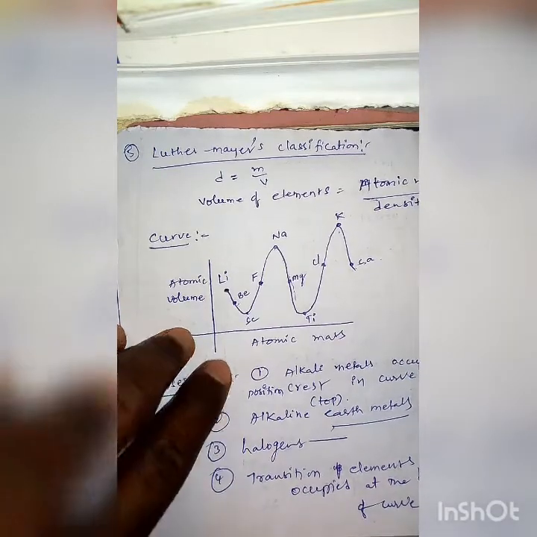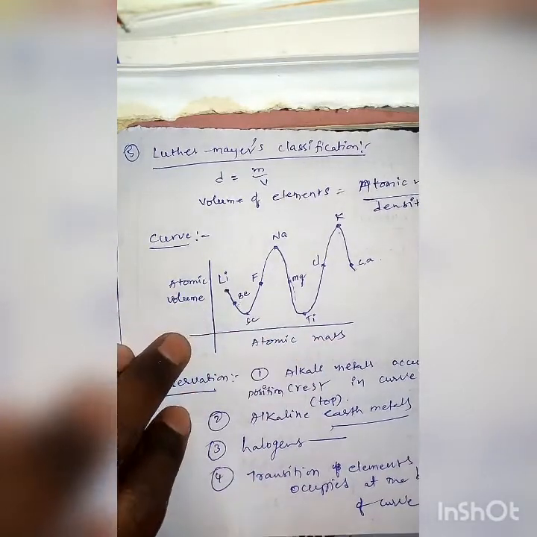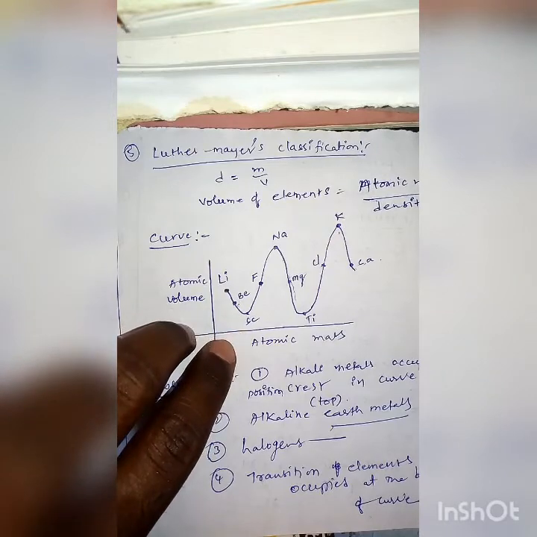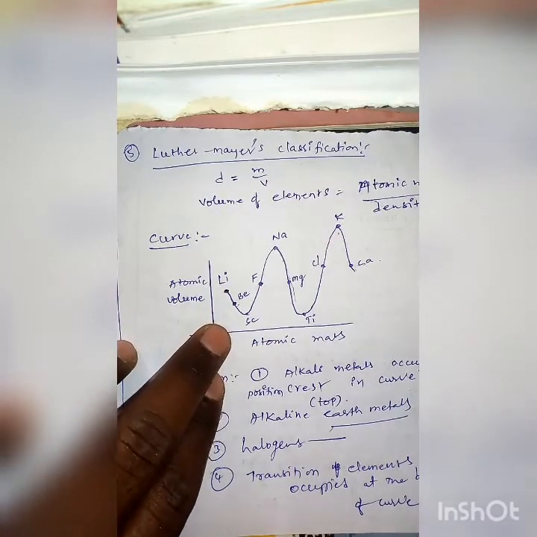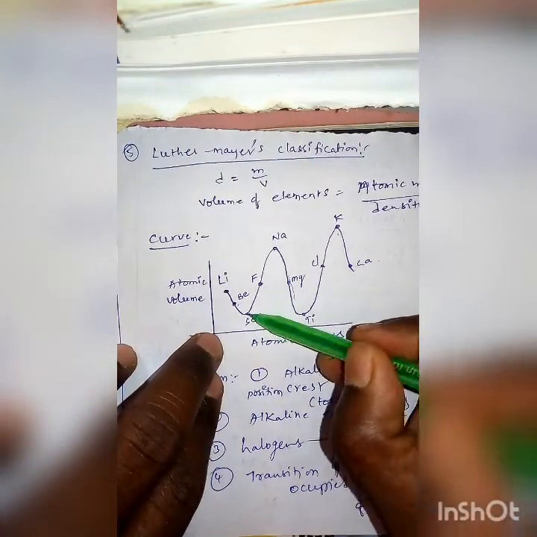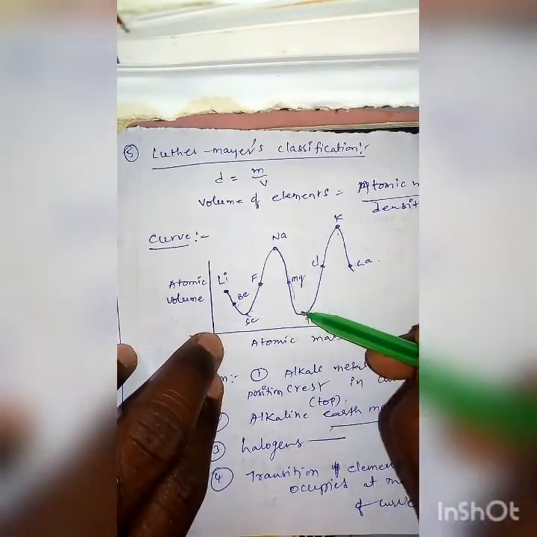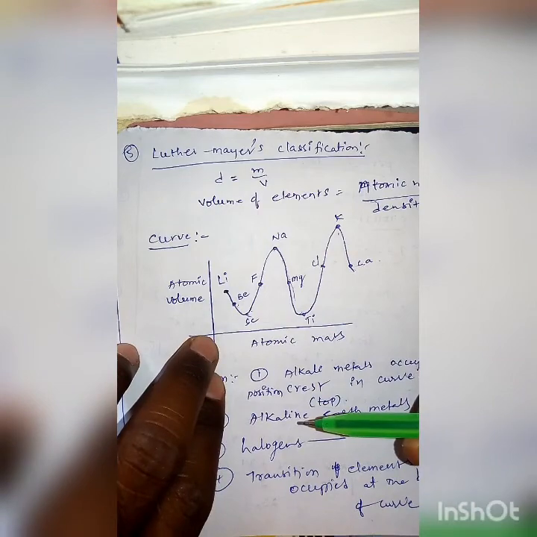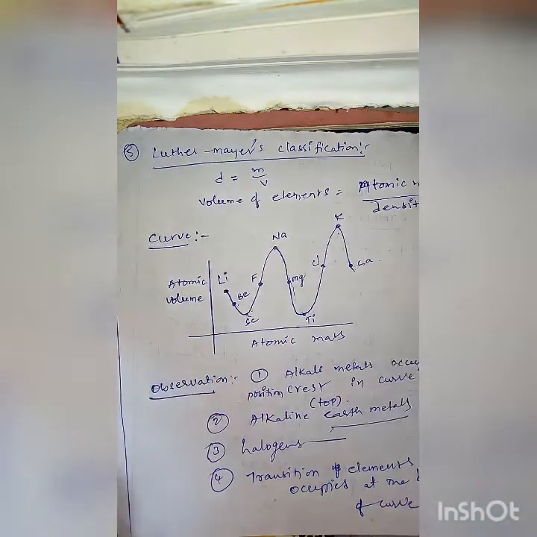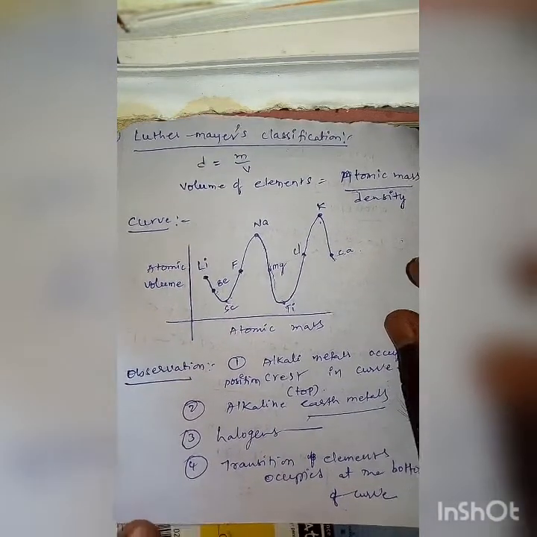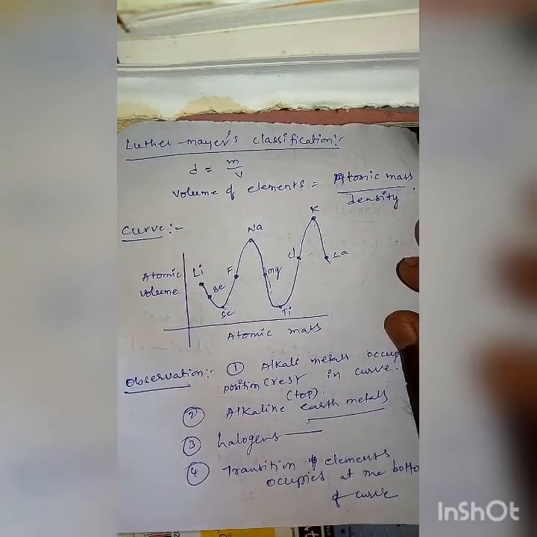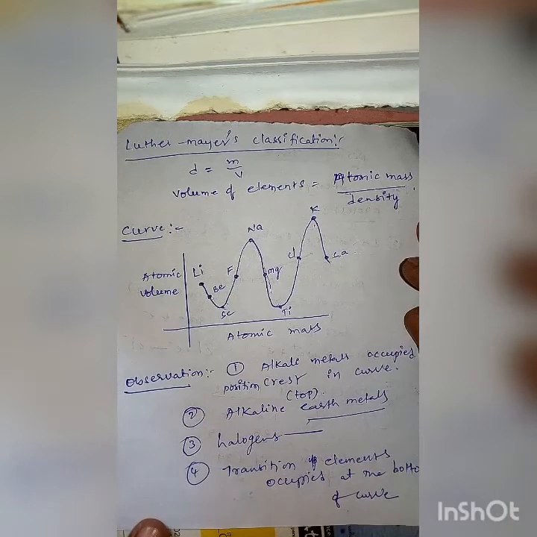These types of elements are known as transition elements. They have high densities and small atomic volumes, that's why they occupied the bottom of the curve. These are the observations noticed from Lothar Meyer's curve.